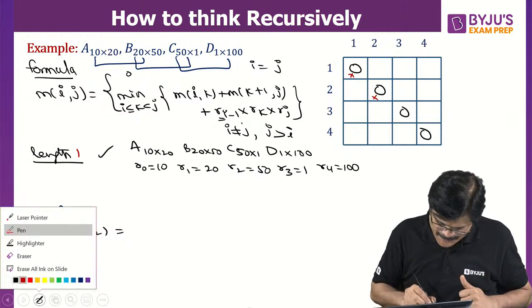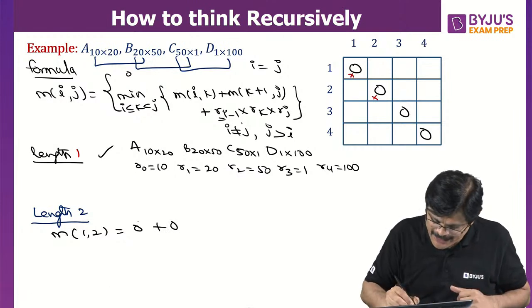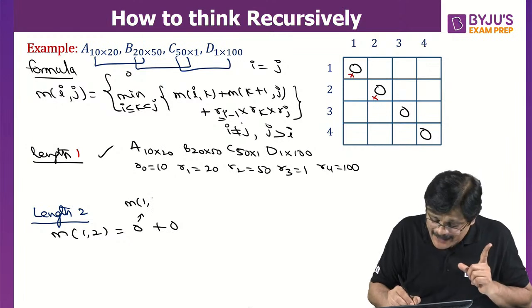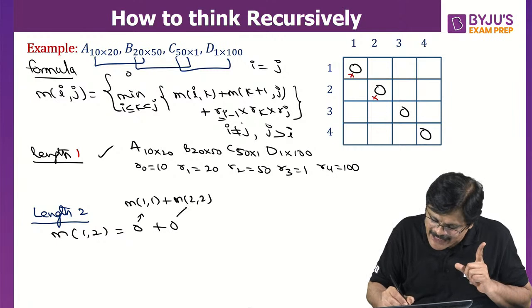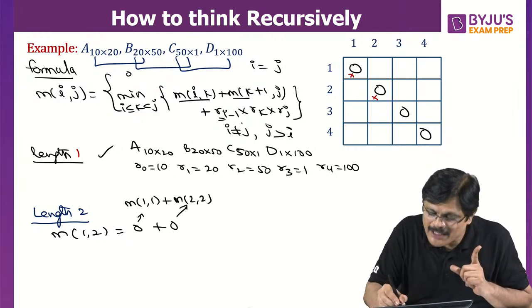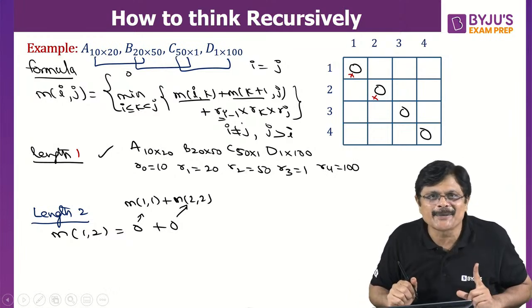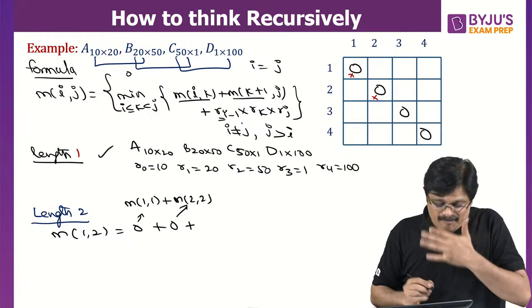Add these 2 fellows. If you go for the formula, it is your M11 plus M22. This is your M11 and this is M22 according to this formula. And those values are simply obtained here and here, sir. That's why I directly wrote it. Am I clear?